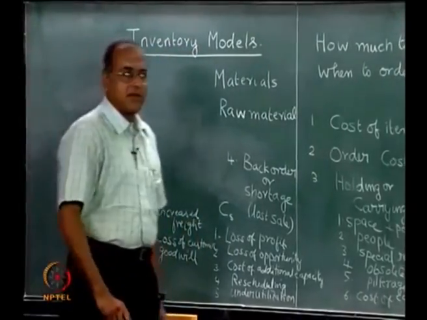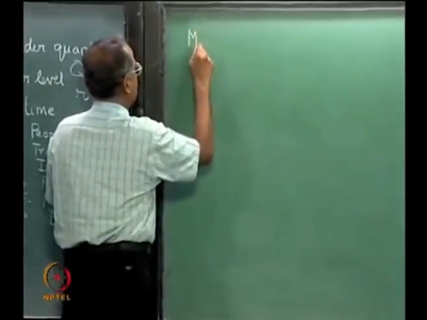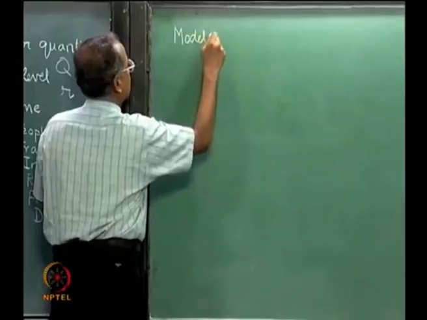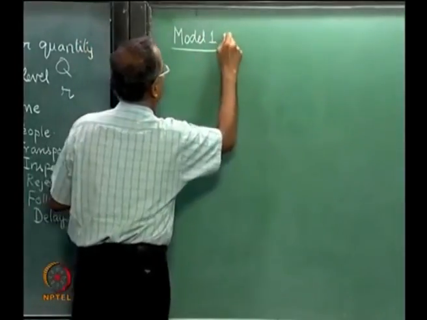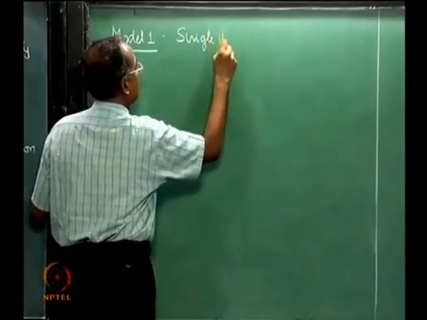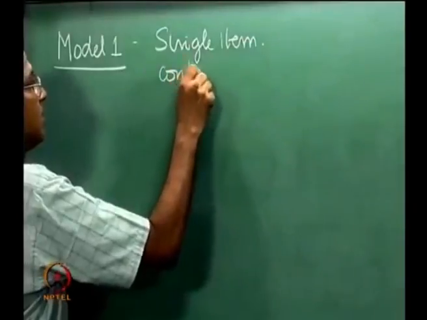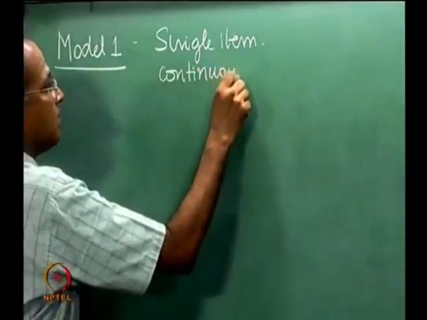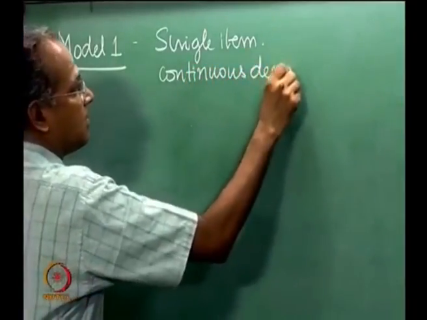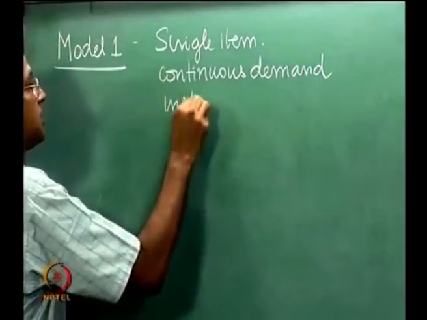So, the first inventory model that we will look at, which we call model 1, is called single item, continuous demand and instantaneous replenishment.